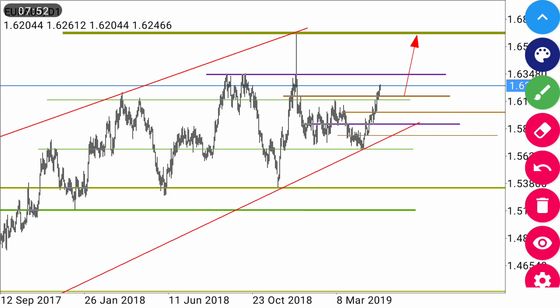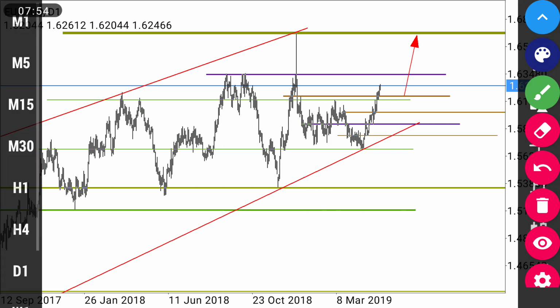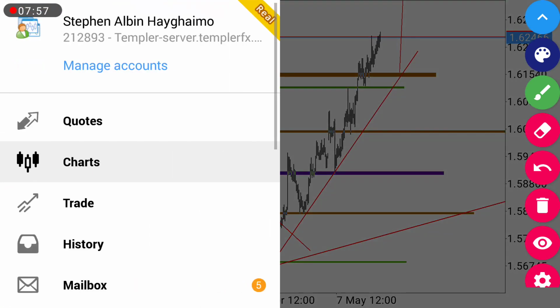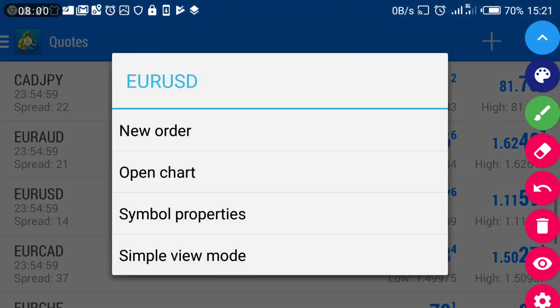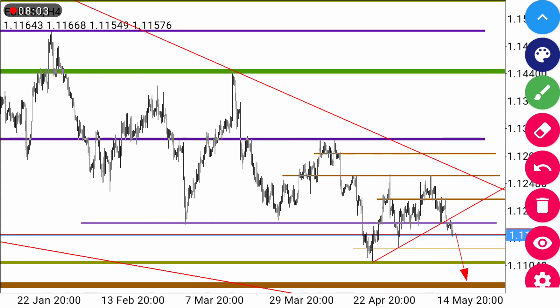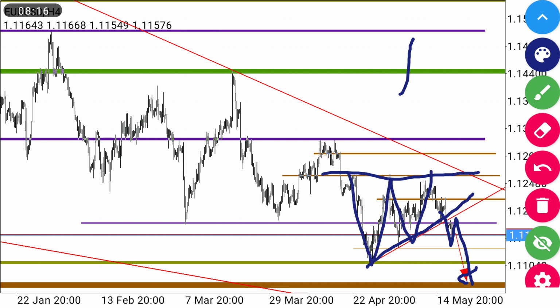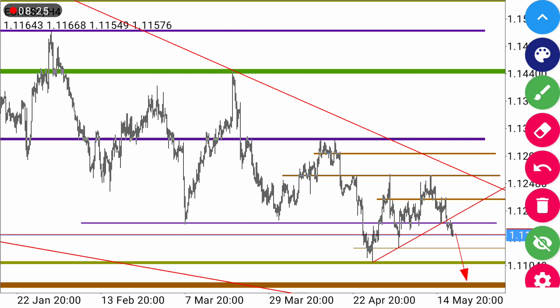So let us move to another pair, and another pair is Euro USD. For Euro USD, we have seen a temporary uptrend and it has already been retested. So we anticipate price to move down toward this point, and the reason behind it is the triangle formation. The price has broken, and we're expecting it to move toward this point. For those who trade triangles, they can see it very well. So for the coming week, we'll be looking for a selling opportunity on Euro USD toward this point.